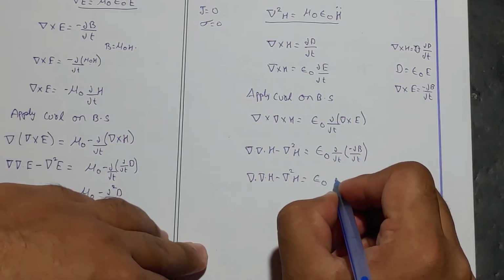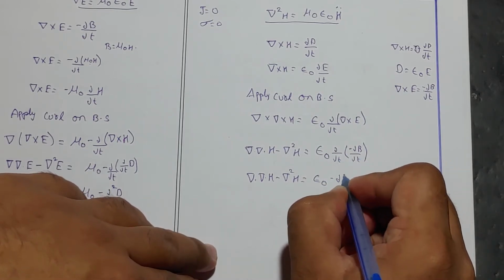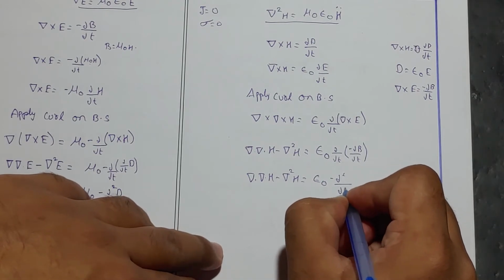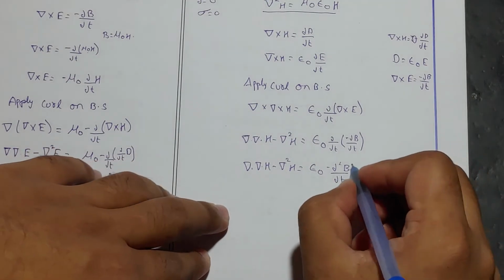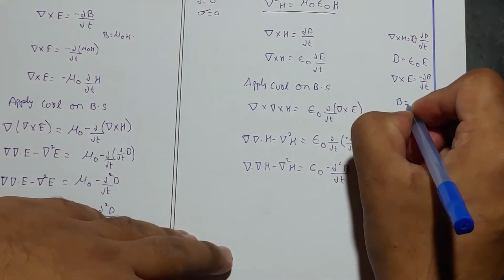This could be written as minus dou square by dou T square of B, as we know that B is equal to mu naught H,